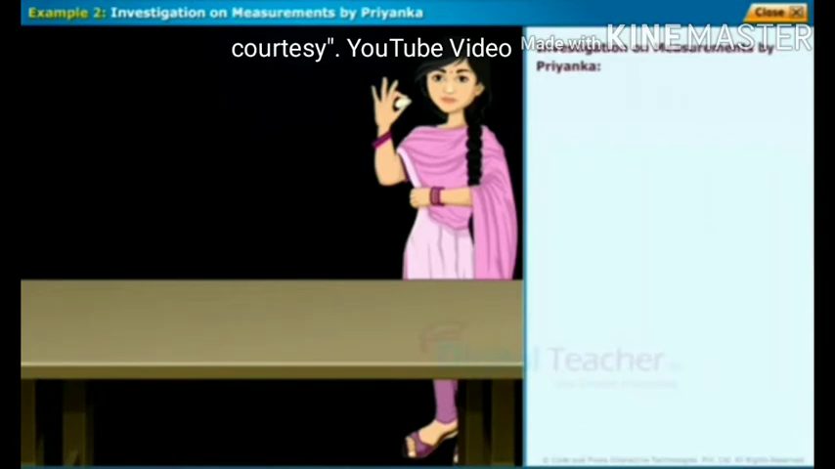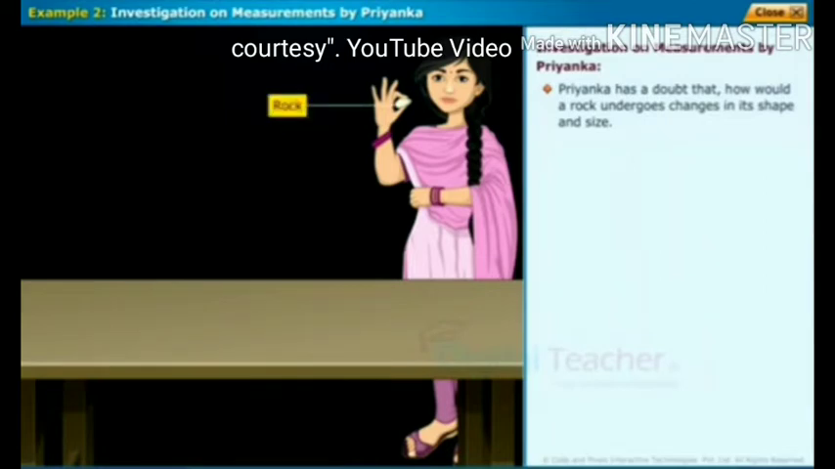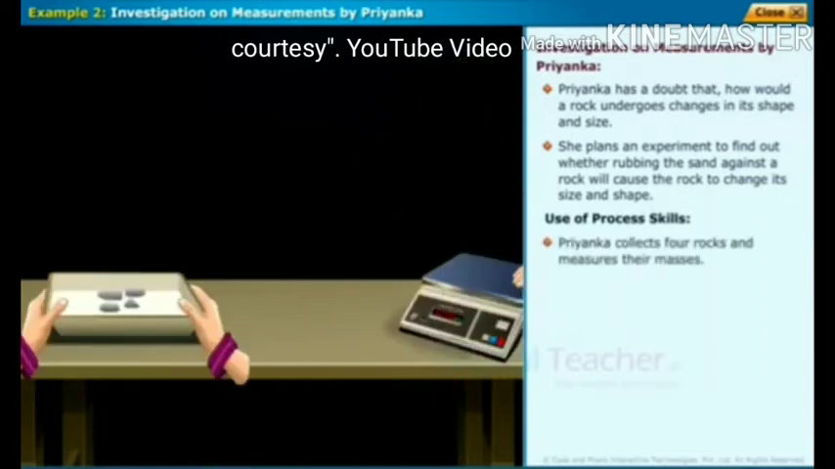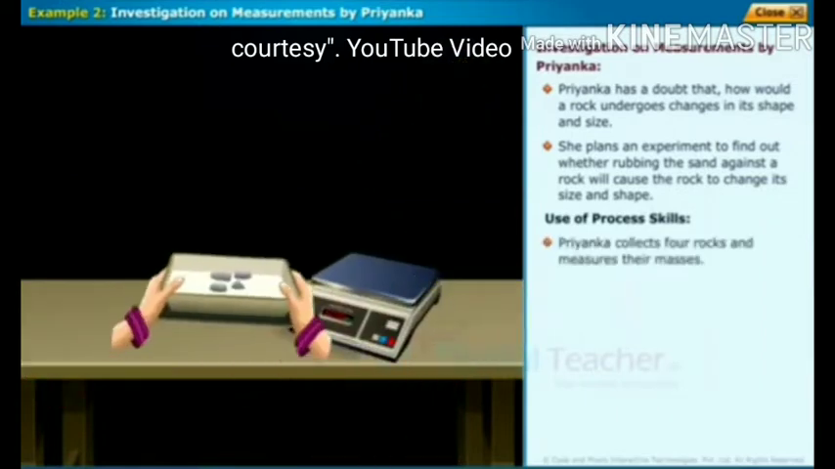Investigation on measurements by Priyanka. Priyanka has a doubt about how a rock undergoes changes in its shape and size. She plans an experiment to find out whether rubbing sand against a rock will cause the rock to change its size and shape. Use of process skills. Priyanka collects 4 rocks and measures their masses.